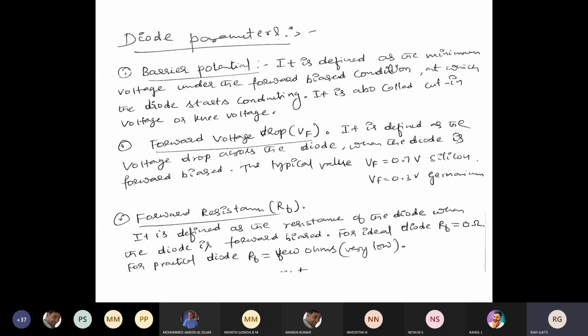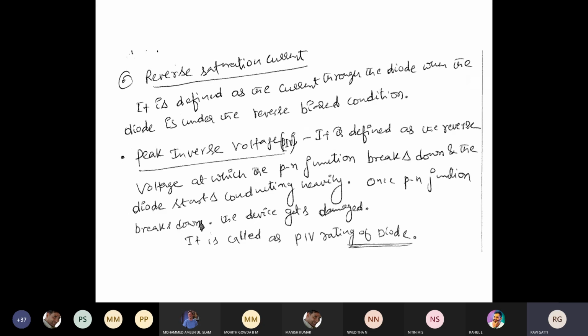The next one is forward resistance, that is nothing but RB. What you mean by forward resistance is the resistance of the diode when the diode is forward biased. It is the resistance exerted by the diode during the forward bias mode, so we call it the forward resistance, RB. Ideally, conceptually, RB should be 0, but practically it will not be 0; it will have a few ohms. We know that resistance is measured in ohms. So this we call the forward resistance value.